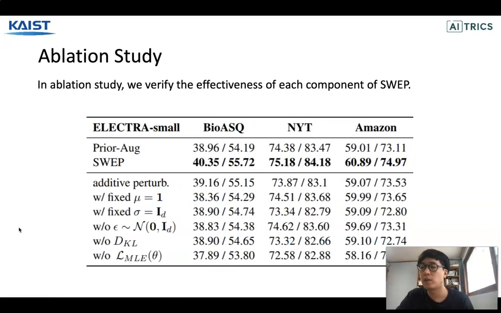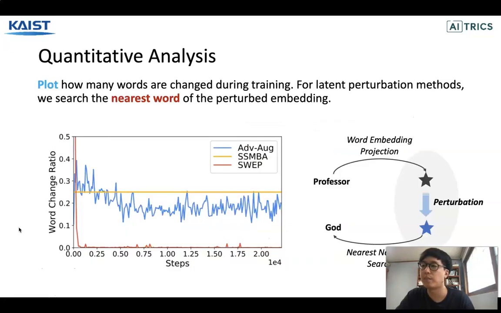And we further perform an ablation study to verify the effectiveness of each component of SWAP. We observed that the non-learnable noise generator generally performs worse than our full model with a learnable noise generator. Furthermore, we find that the use of noise and MLE objective together is crucial for performance improvement with SWAP.